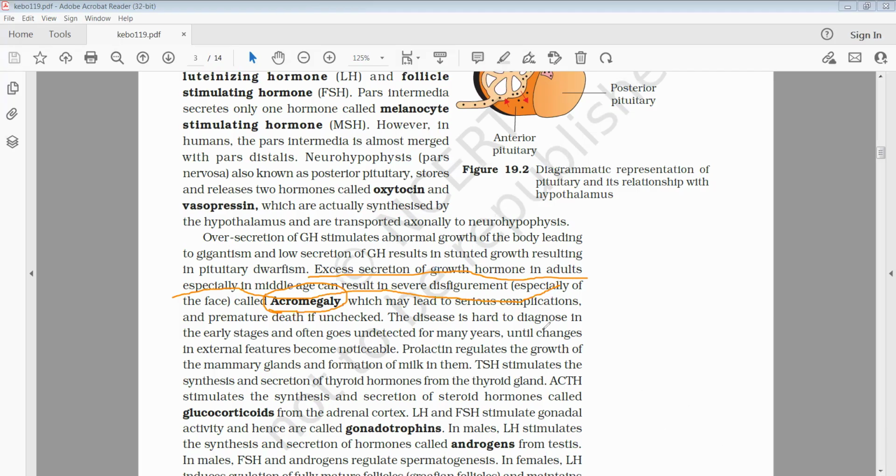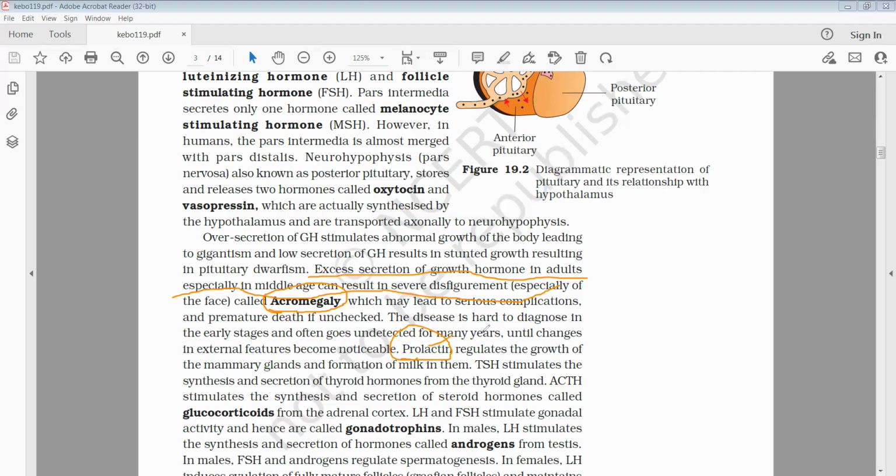And another hormone which is secreted directly by the pituitary gland is prolactin.